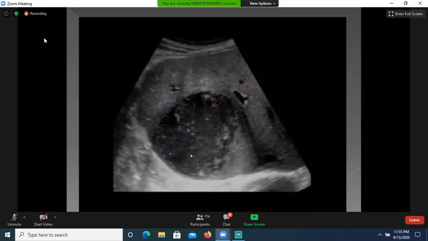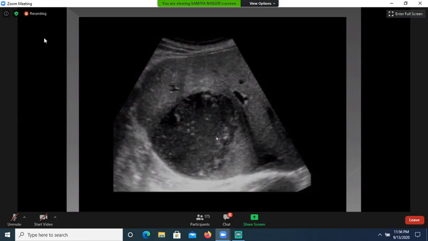Again, this is ultrasound image of the right lobe of liver, demonstrating a thick wall cavity with homogeneous low level echoes. These are echoes in the cavity. If they are hypoechoic, then they are called low level echoes. If they are hyperechoic or whitish in color, then they are called high level echoes, and high level echoes are formed by the air or the hemorrhage within the cavity. And low level echoes are formed by the pus.